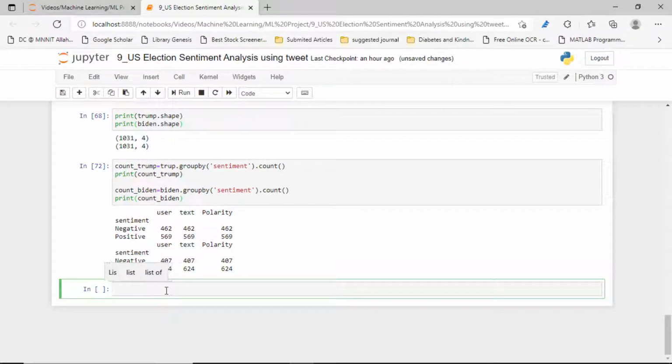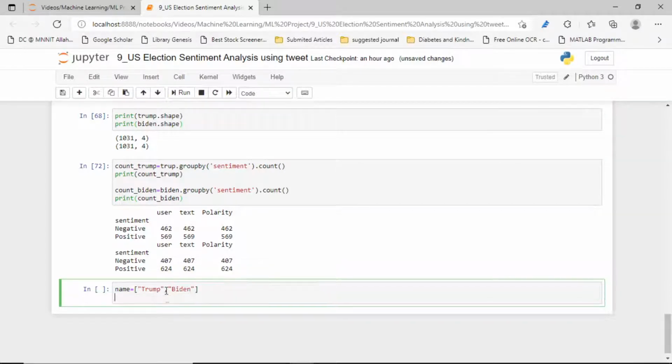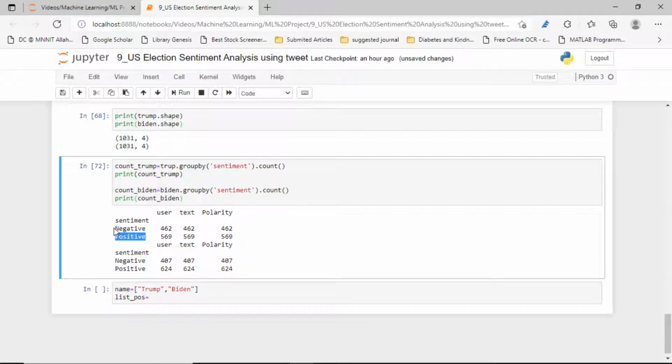First let's make a list for the politicians' names. It will be better if we take the names. Make a list first. The names are, first we want Trump, and the second we want Biden. And for that, a list of the positive sentiment, and the negative sentiment.